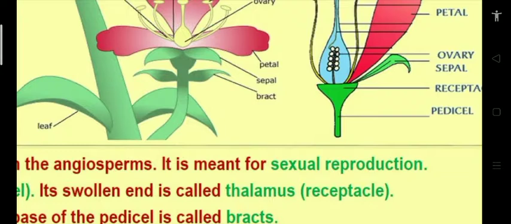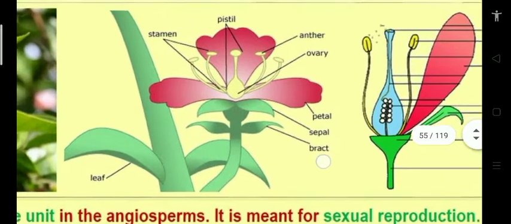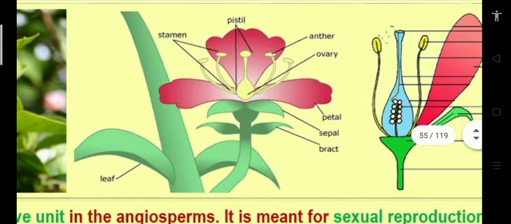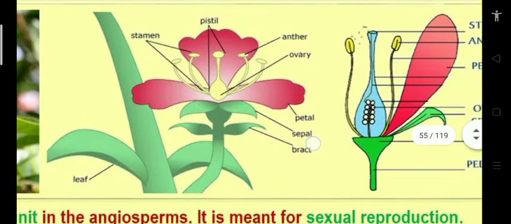The stalk of the flower is the pedicel, which is connected to the stem. Even in this diagram you observe a green flower connected to the stem which has leaves. That is nothing but the pedicel. Around this pedicel, small leaf-like structures are called bracts. If bracts are present, it is bracteate. If bracts are absent, it is the ebracteate condition.